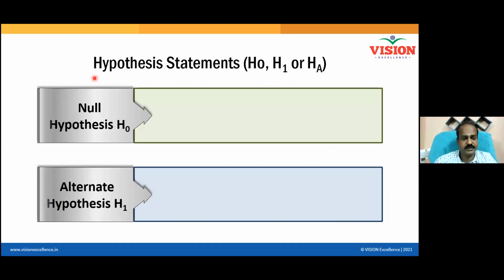One is what everybody believes already. And the other statement is your new finding. Your new finding is called alternate hypothesis. What everybody believes is called null hypothesis.